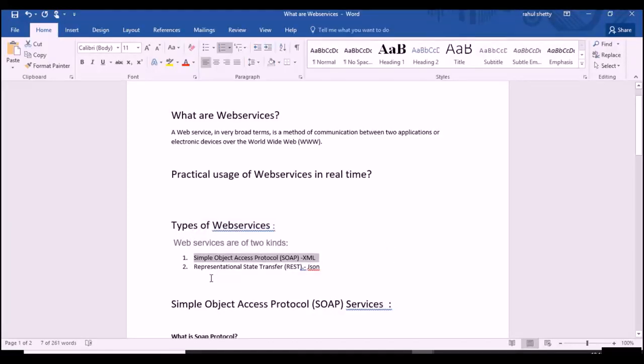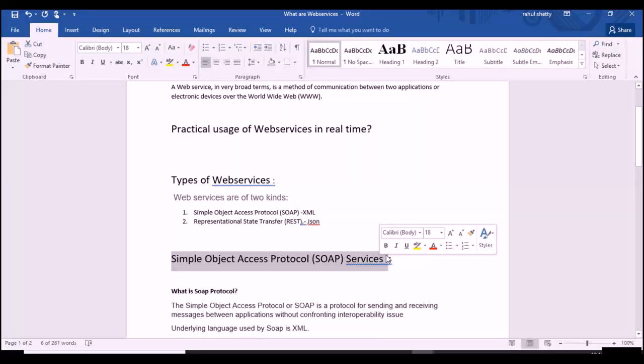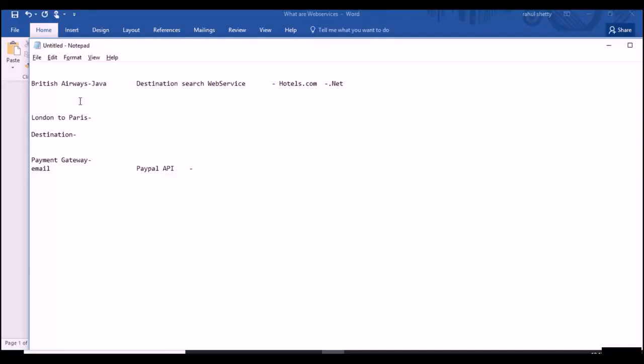Now when you get inside SOAP, the full form of this is Simple Object Access Protocol. So what is the SOAP protocol? When I say we will talk to web services using SOAP protocol, what exactly does that mean? Basically, these web services expect a standard, a protocol, for receiving and sending a message. You cannot just simply send that you need Paris hotels. There should be some standard, right, so that the web service can understand what exactly you are asking. That standard is defined by SOAP.